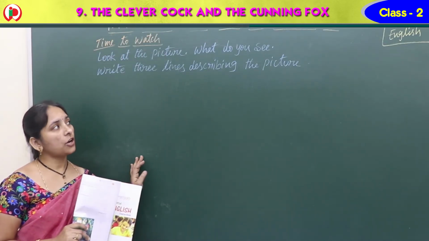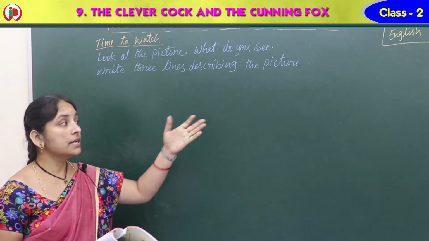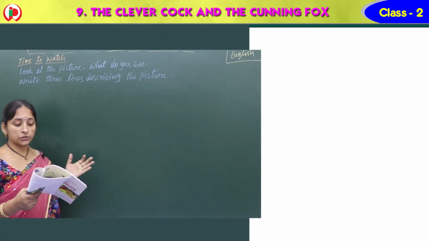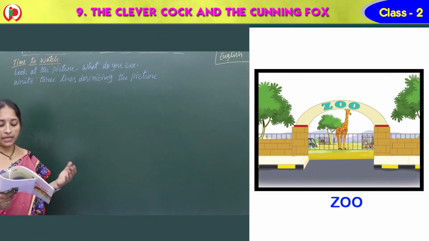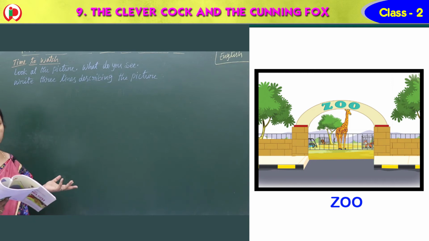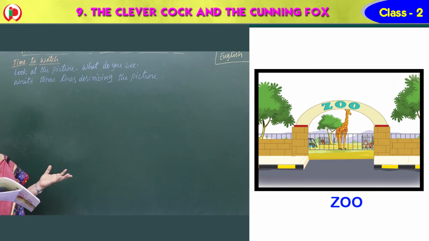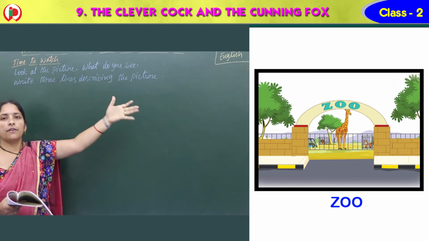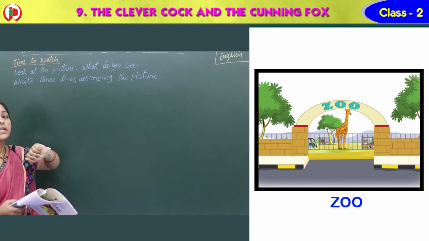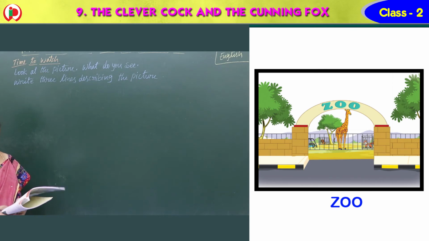See, ma, the next topic we have is time to watch. What can we watch here? See the picture there? Yes, a zoo. A giraffe you can see, trees you can see, a big gate. In the zoo, have you visited? Yes, you have seen so many animals and birds, na? Now look at the picture. All of you see the picture. What do you see there? Write 3 lines describing the picture.